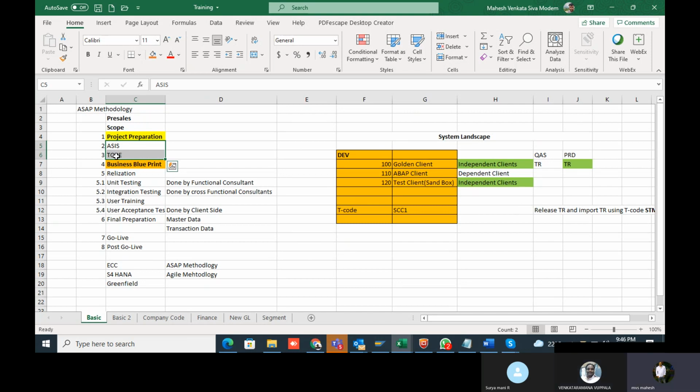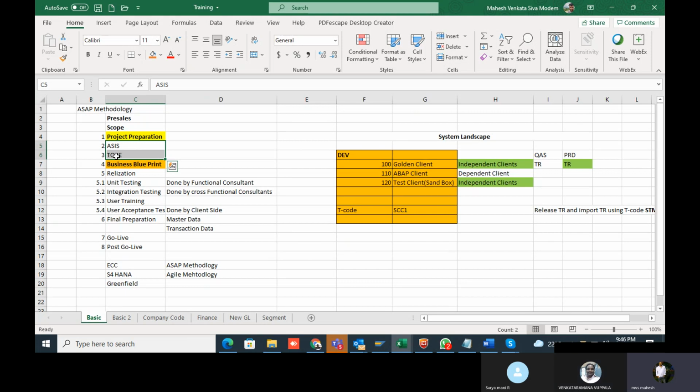Because coming to S4HANA, as per the best practices, the country-specific best practices are already available. In the tailor-made, it is already available. You just have to implement those best practices, and you can directly show them to the client.